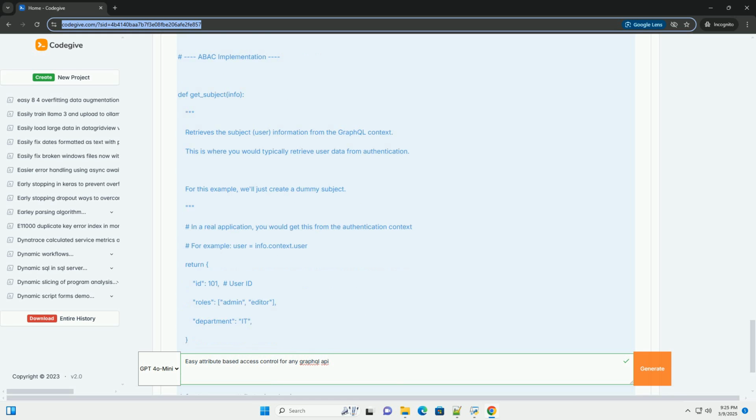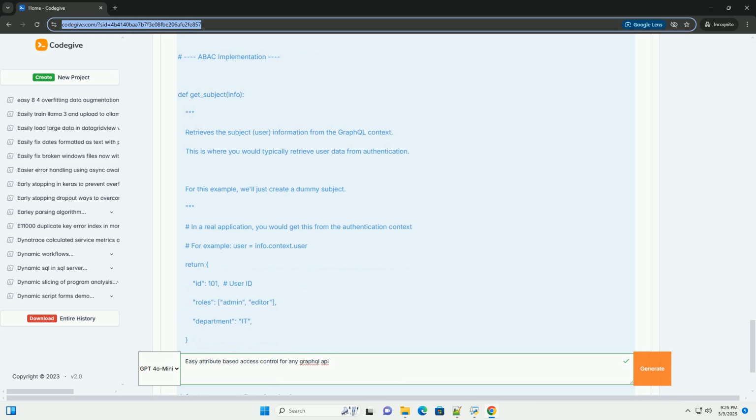3. Implementing the ABAC authorization logic. Now, let's add the ABAC authorization logic. We'll create helper functions to manage the subject, resource, action, and policies. 4. Applying the ABAC authorization to resolvers. Now, we'll apply the authorized decorator to our GraphQL resolvers. This ensures that every request goes through the ABAC policy evaluation. 5. Testing the ABAC implementation. Now, let's test our ABAC implementation with different scenarios. Explanation: